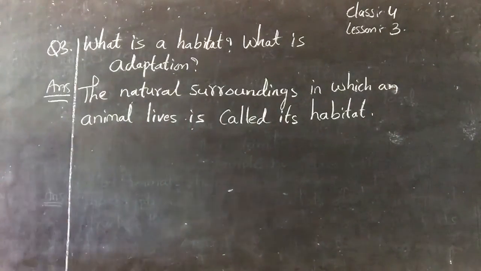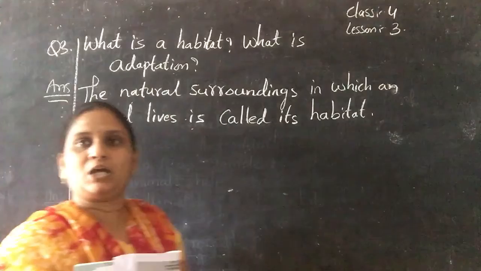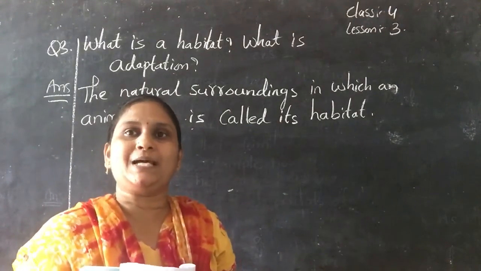So the surroundings in which the animals are living, that surroundings will be known as the habitat.